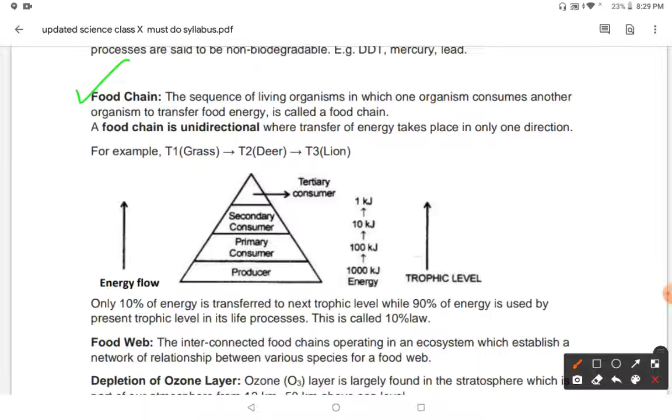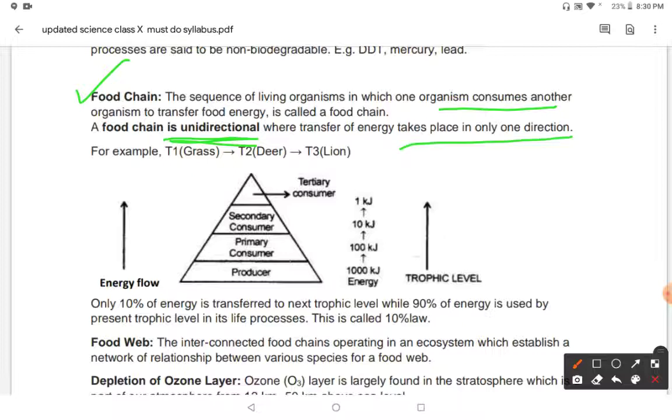What is a food chain? A sequence of living organisms in which one organism consumes another. For example, plants are eaten by deer, deer is eaten by lion. So one organism consumes another and they transfer their food energy from one organism to another. This is called a food chain. And the importance of the food chain is that it is always unidirectional, because transfer of energy takes place in only one direction.